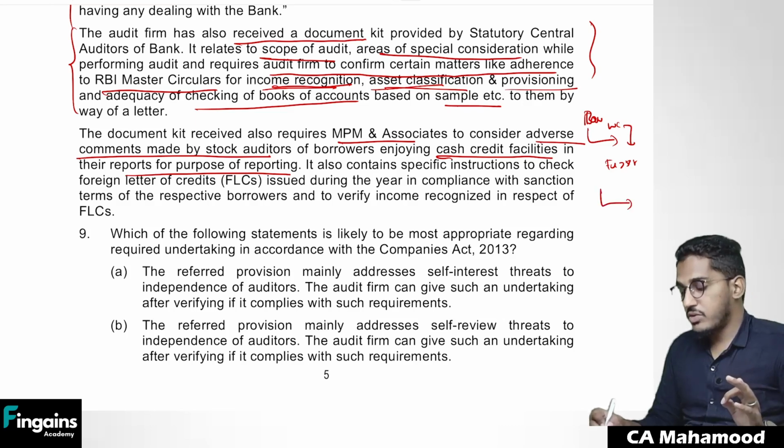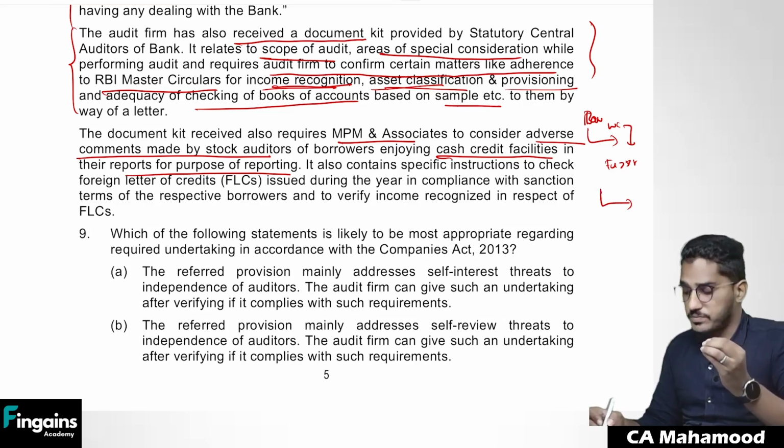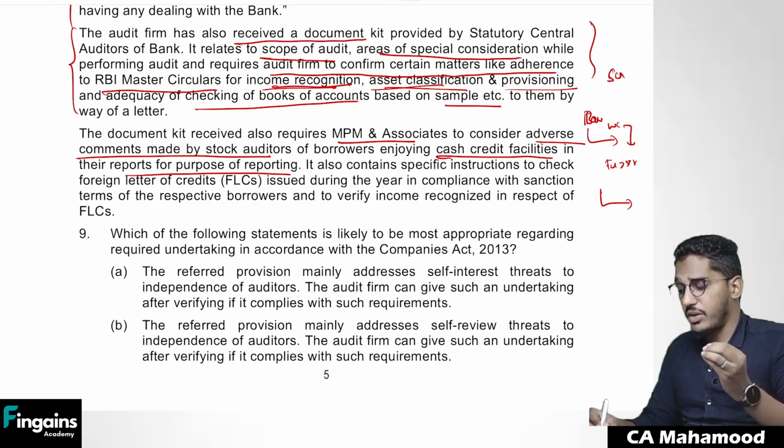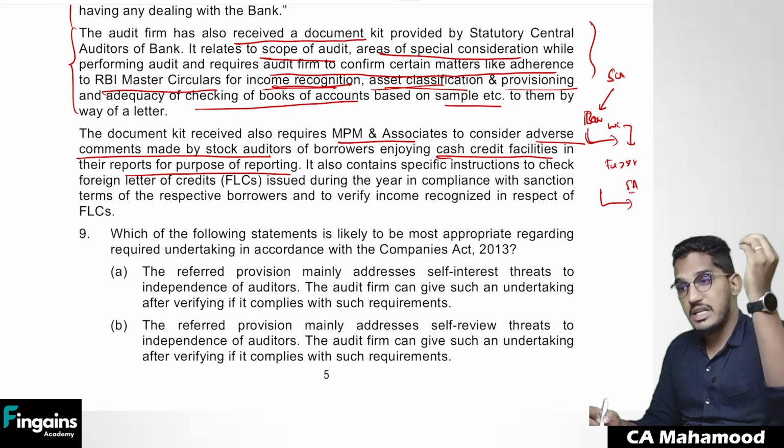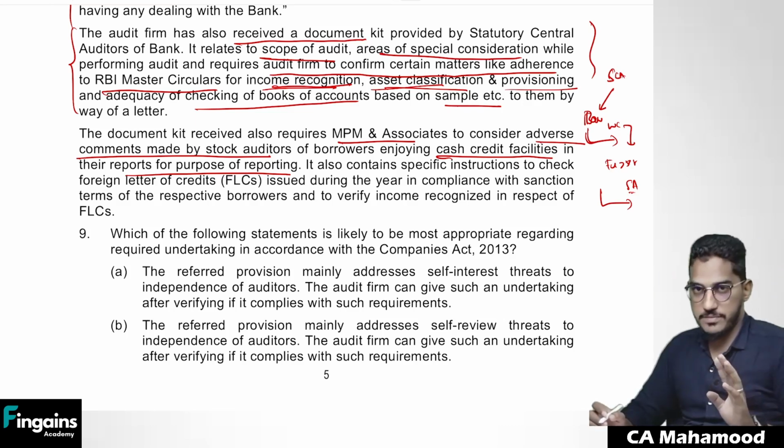So the stock auditor will go to that borrower, verify the stock calculations, verify the drawing power calculations, and will give his report. So the statutory central auditor asked the branch auditor to even verify the stock auditor's reports also, to find whether any adverse opinion, whether any adverse remarks are given by stock auditors.